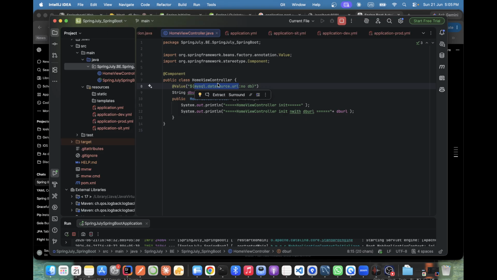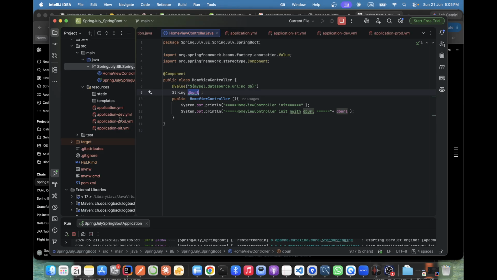It's coming from the configuration file. And in that configuration file, if this key is not present, for this variable it will set the value NoDB. If this key is present, whatever the corresponding value, it will set for that variable DB URL.